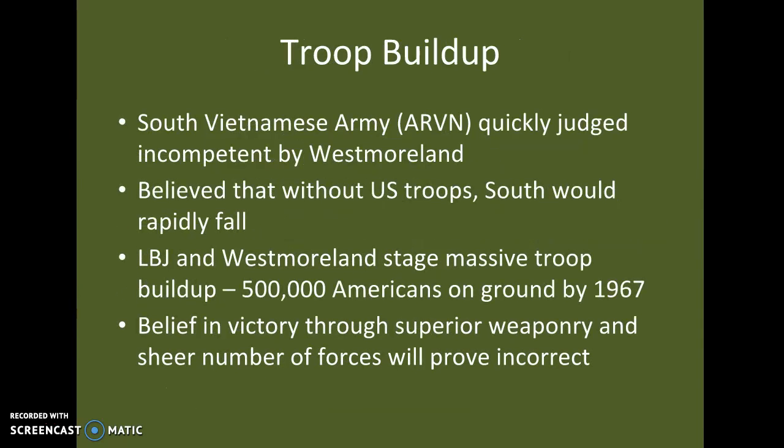All right, now your troop buildup. The South Vietnamese Army, ARVN, quickly is judged incompetent by General Westmoreland. That means they're not good at what they're doing. So he believes that without the United States troops, the South would rapidly fall. So LBJ and Westmoreland staged a massive troop buildup. We went from 50,000 Americans to 500,000 Americans. We believe that we will win with our superior weapons and the large amount of forces we have. So we're going to go in there with a massive amount of troops and huge, more advanced military weaponry, and we're going to think, oh, we'll kick their butts real quick. But that is not the case.